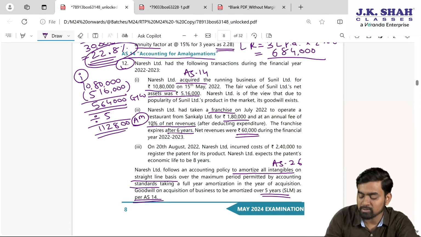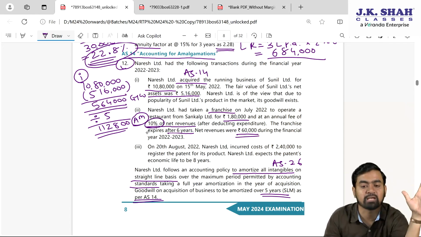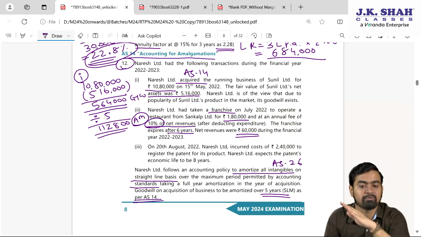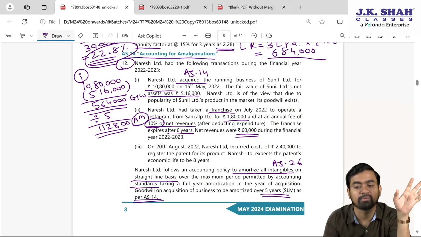The franchise expires after 6 years. Net revenue is 60,000. This percentage and the revenue is irrelevant. Whatever you earn of that 10% will be the annual fee. That is the matching concept: revenue will be recorded, and against it the annual fee will be recorded. Fine, it is a revenue expense.